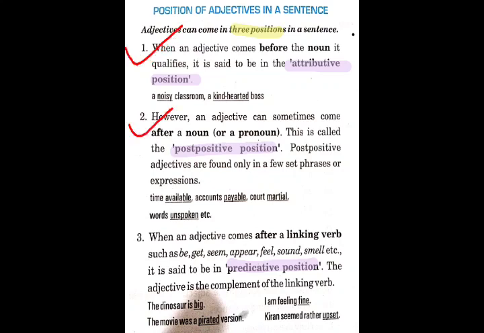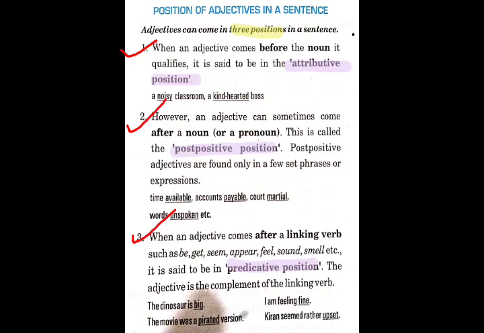Okay. However, an adjective can sometimes come after a noun or a pronoun. This is known as post-positive position. Although this case occurs only in a few set phrases or expressions, it is known as post-positive position. For example, the time available, court-martial, words unspoken. Here we are using an adjective after the noun, so it is post-positive position.